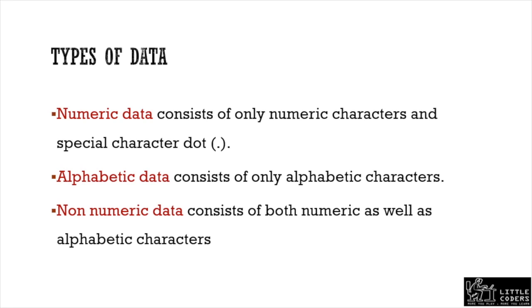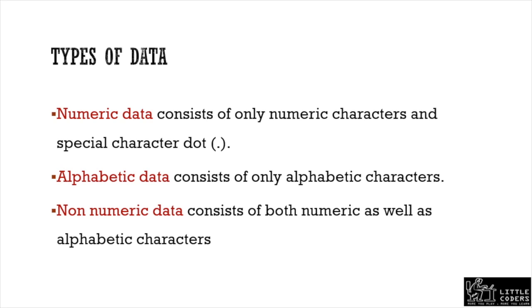Alphabetic data consists of only alphabetic characters. That is, you can have 26 upper case English alphabets or lower case English alphabets, another 26. If the data consists of only this kind of thing, then it is called alphabetic data.